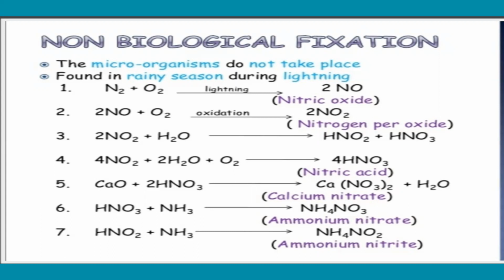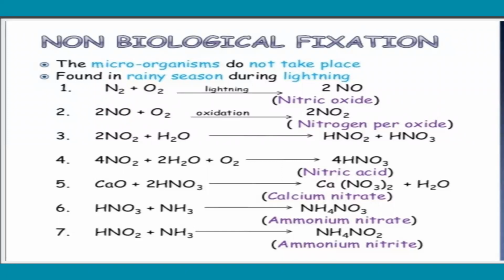In this way, some of the precipitated molecules, calcium or phosphorus, CaO plus 2HNO3, are converted into calcium nitrate. And HNO3 plus NH3, ammonia, gives ammonium nitrate, and HNO2 plus NH3 gives ammonium nitrite. These are all formed without any microorganisms being involved in this process.